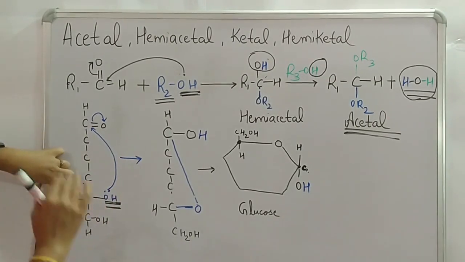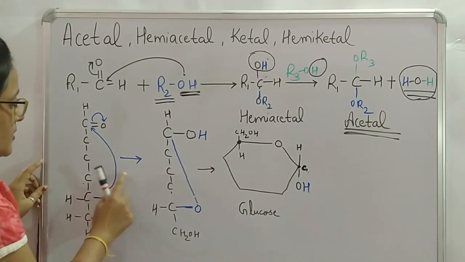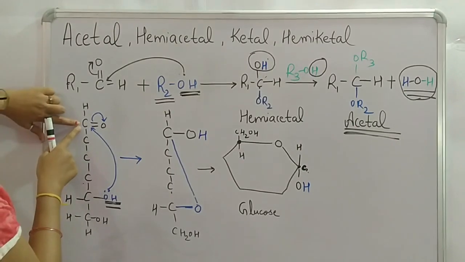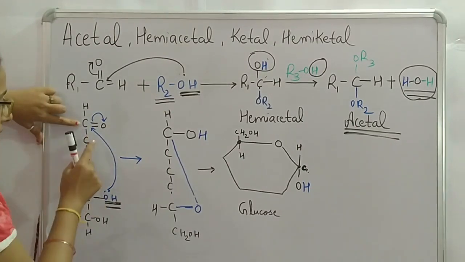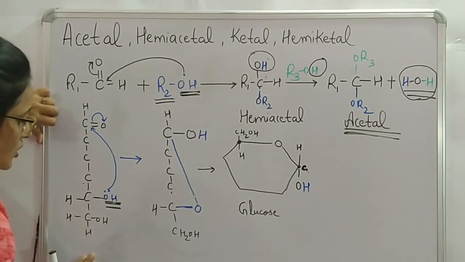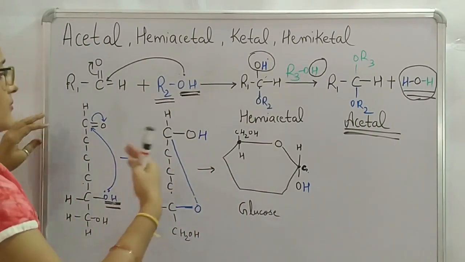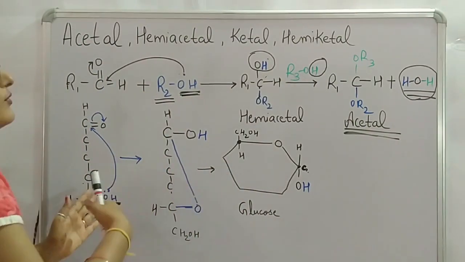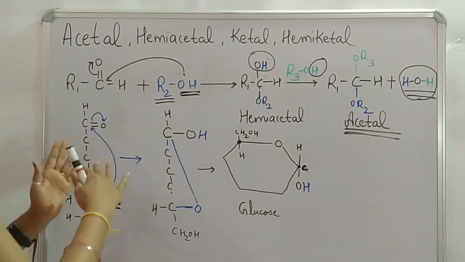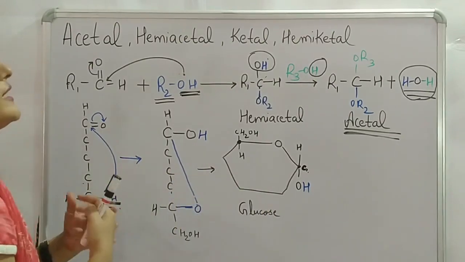The fifth carbon, which is the farthest chiral carbon from the carbonyl carbon, its hydroxyl group interacts with the carbonyl carbon, and due to this interaction, the Fischer projection, that is the open chain structure of glucose, gets converted into the cyclic form, that is the Haworth projection, and we can use any of these projections to show the structure of glucose.